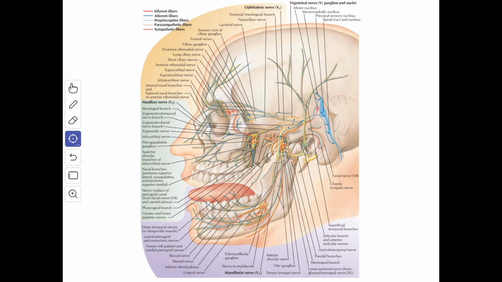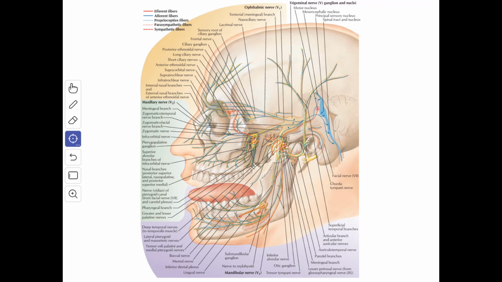Next we'll see about the fifth cranial nerve, the trigeminal nerve. This has the following functional components. So the first one is the special visceral efferent fibers arising from the motor nucleus, and they supply the muscles derived from the first pharyngeal arch mesoderm, namely the muscles of mastication, the tensor tympani muscle, the tensor palatini muscle, and the anterior belly of digastric muscle and mylohyoid muscle.